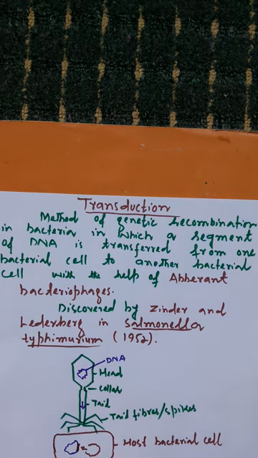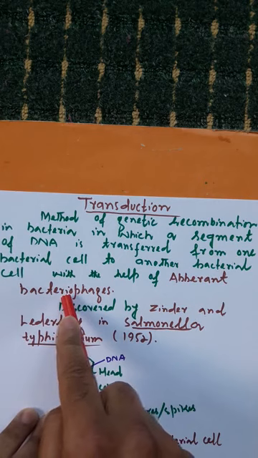The segment of DNA is transferred with the help of viruses called bacteriophages, and more appropriately we should say aberrant bacteriophages.